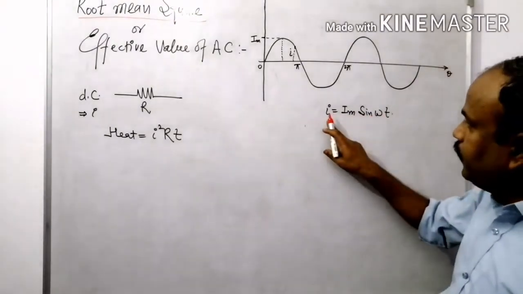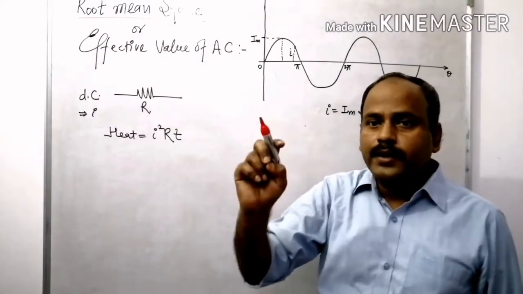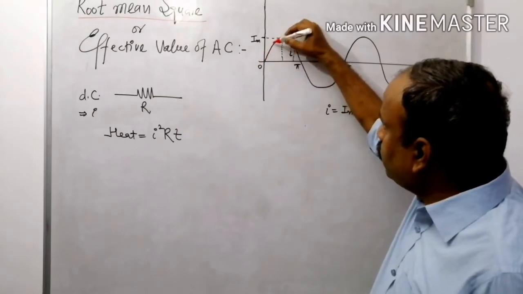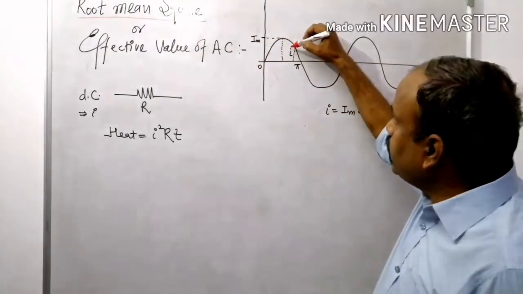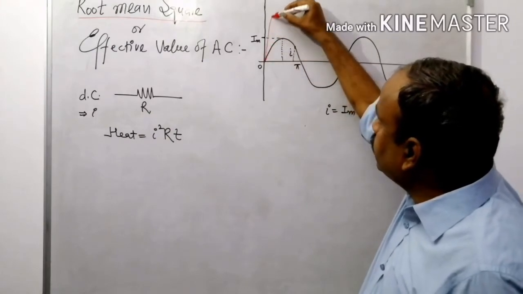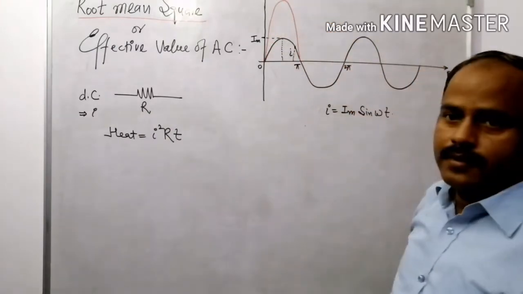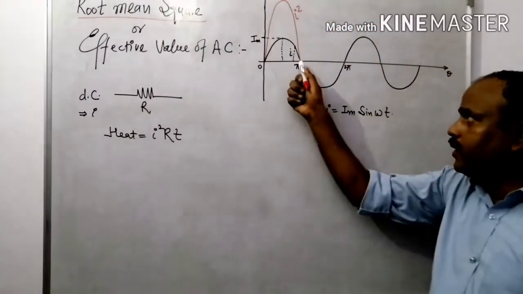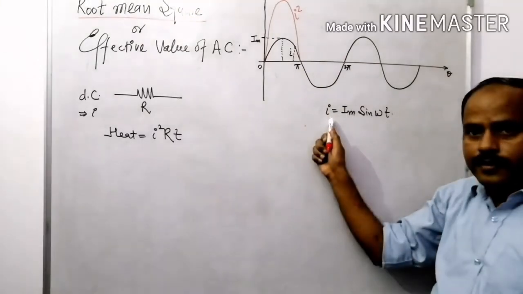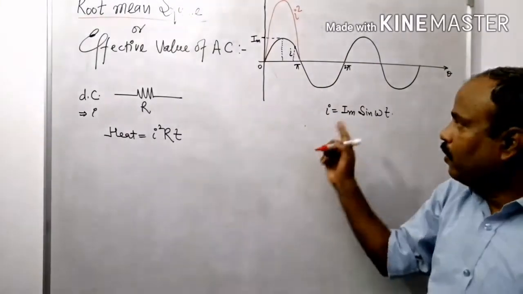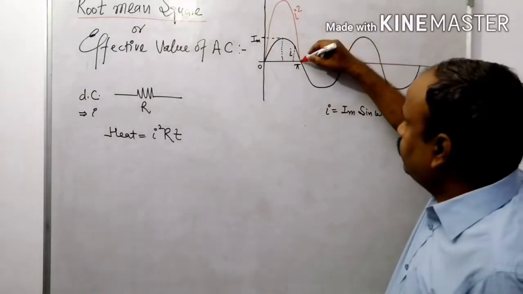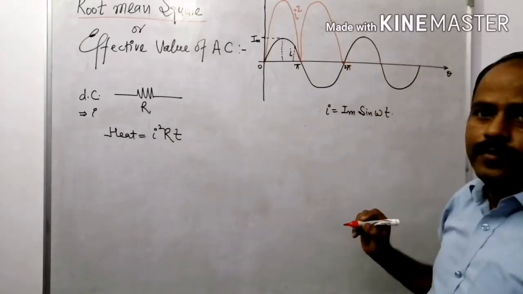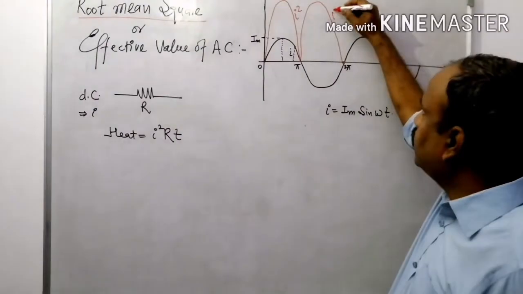Right? If we are going to make the square of I, this is the waveform for the current I. If it is I square, then it becomes like this. This is the waveform for the I square. This is the negative cycle for current I. If I square that, it becomes positive with this waveform. Right? This is the waveform for I square.